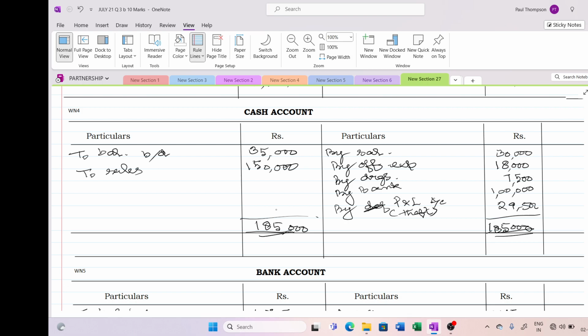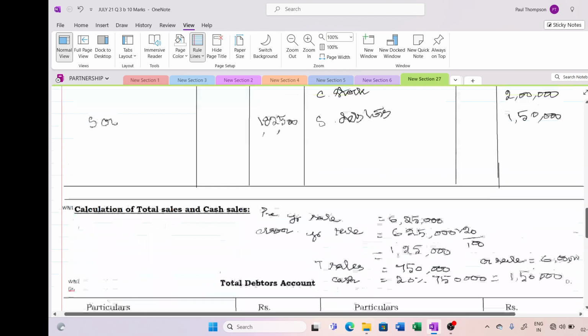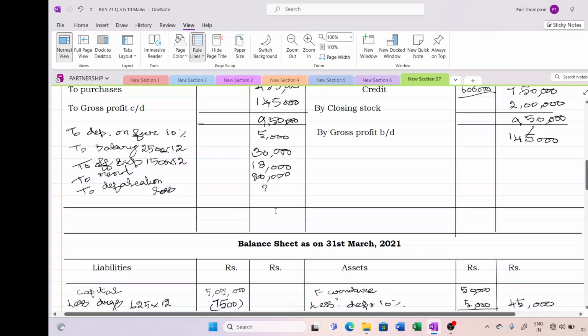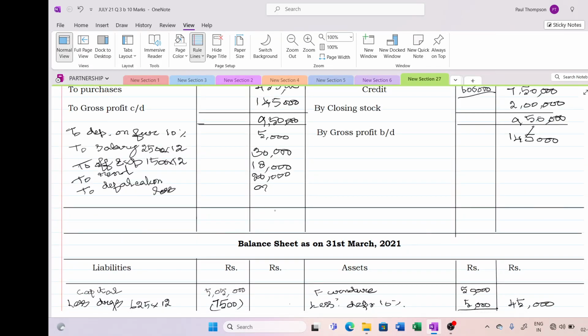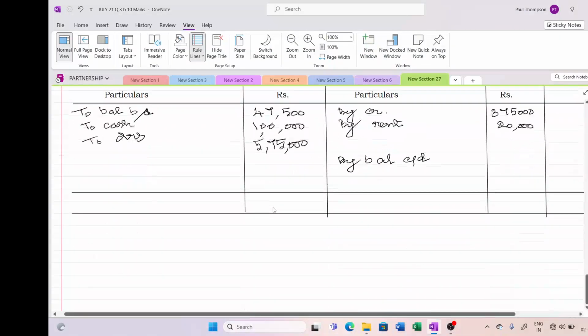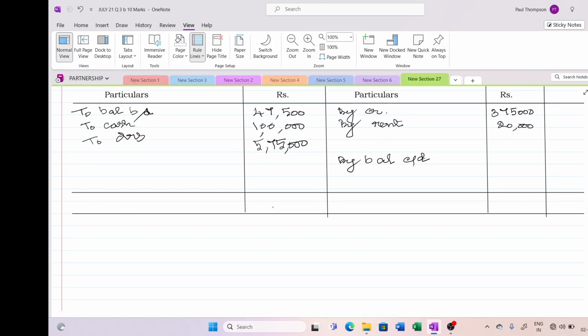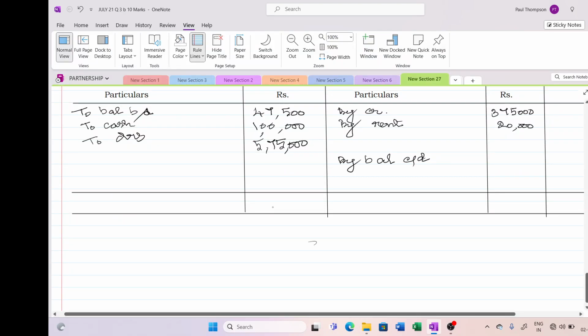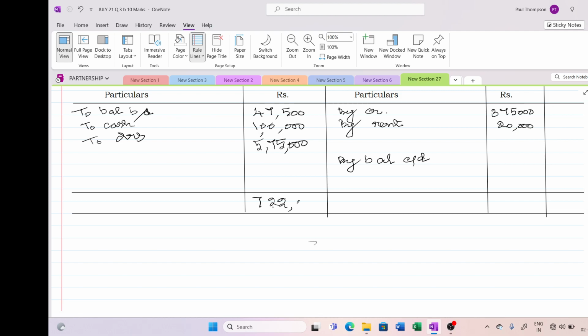This was taken by the cashier who absconded on that day. So this is the amount that was lost to the company. So we have to put it into our P&L account. Here I am going to write 29,500. Okay. So now cash account is over. Now let us move on to the bank account. Bank account is 47,500, 1 lakh plus 5 lakhs 75,000 will be 7 lakh 22,500. Okay. You can check the total.